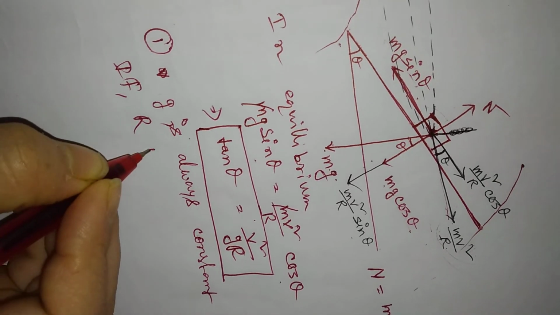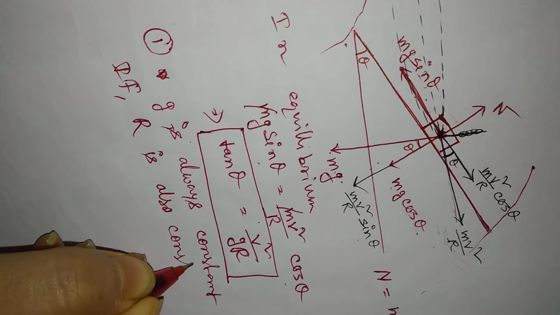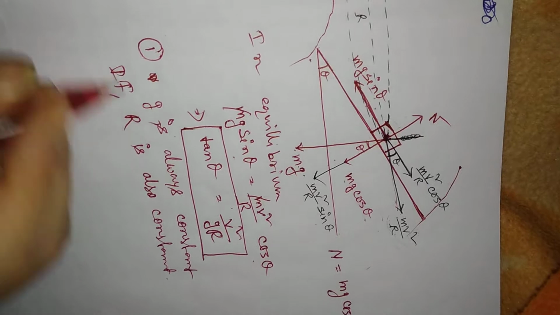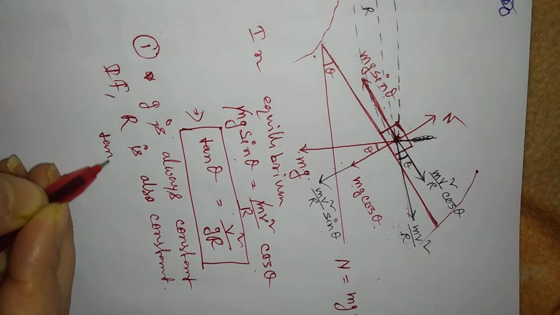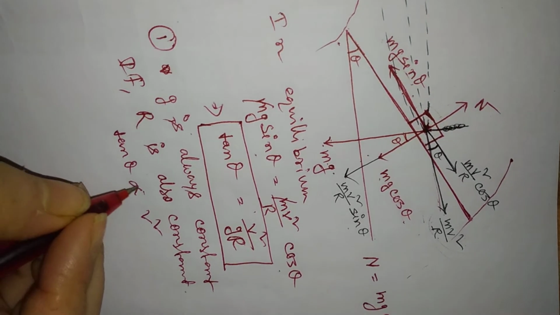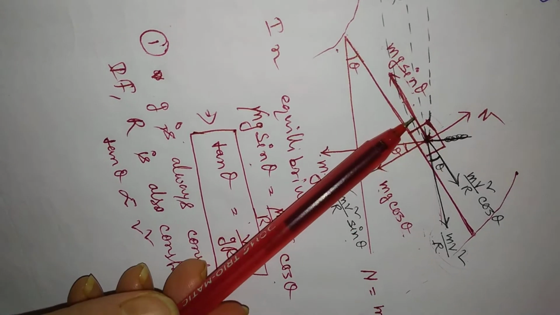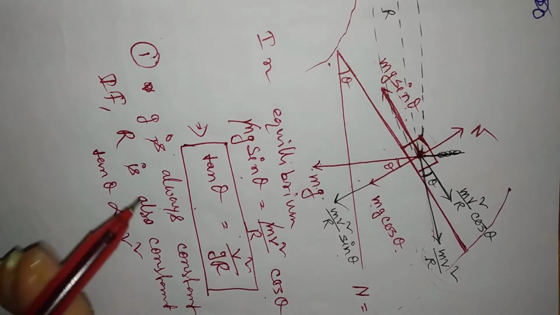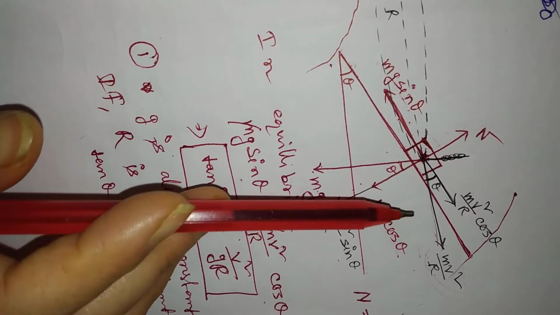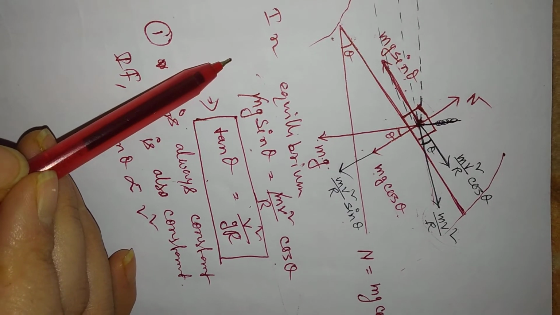If r is also constant, if we keep r constant, then you can see here tan theta is directly proportional to v square. That means if the velocity of this vehicle increases, then we should increase the value of theta. Otherwise, the equilibrium condition does not arise here.